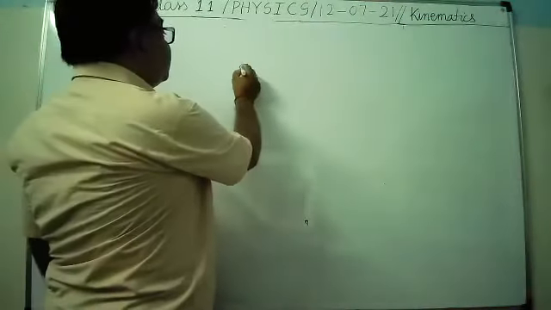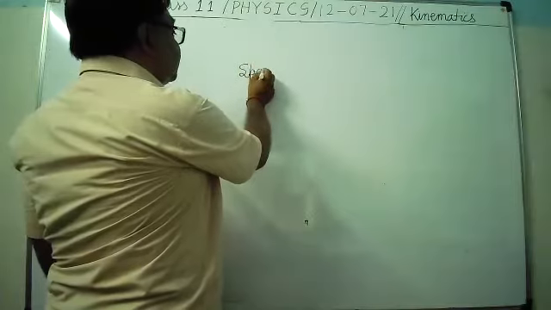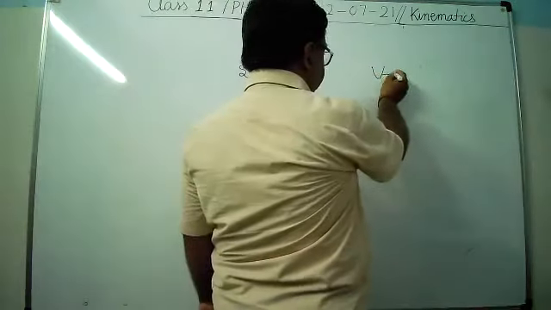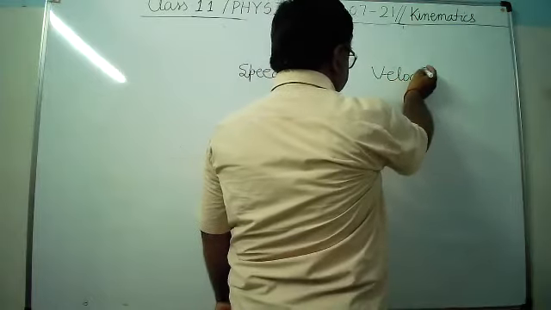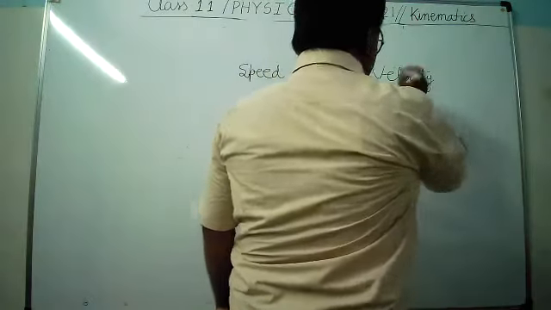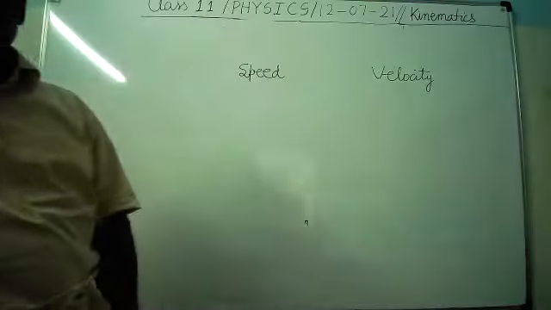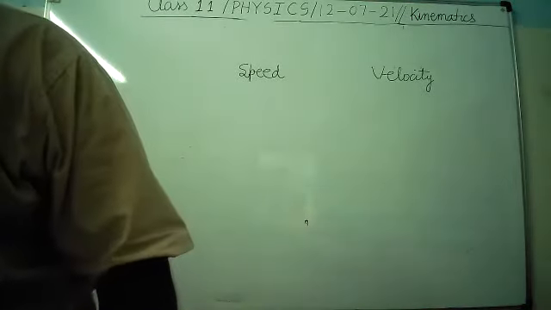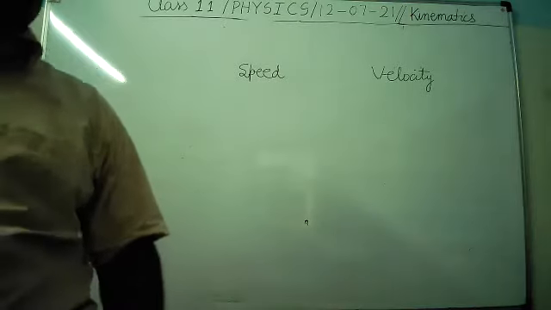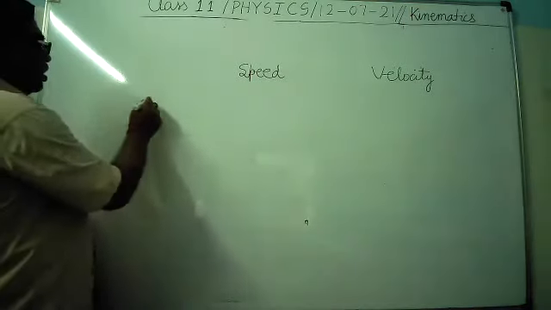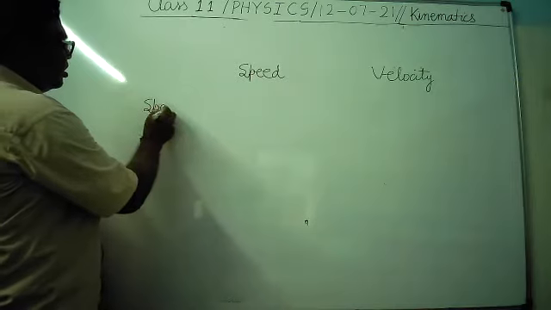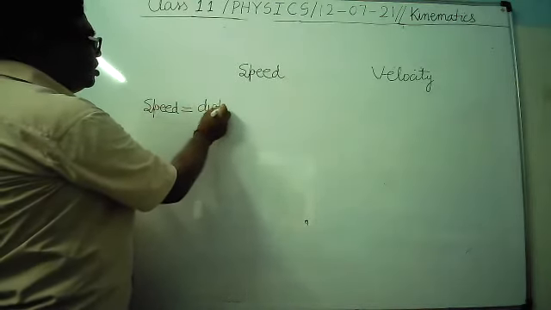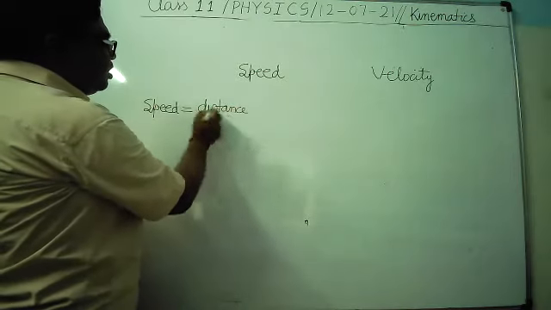Now see here, there is a term speed and another term velocity. What is speed? It is the total length of path. It is the distance traveled per unit time. Speed equals to distance upon time.